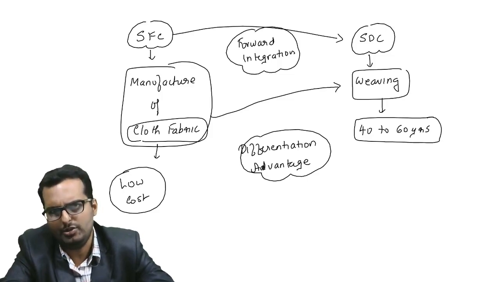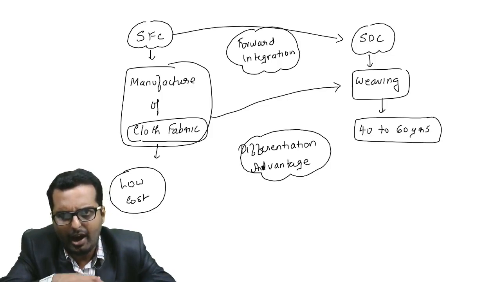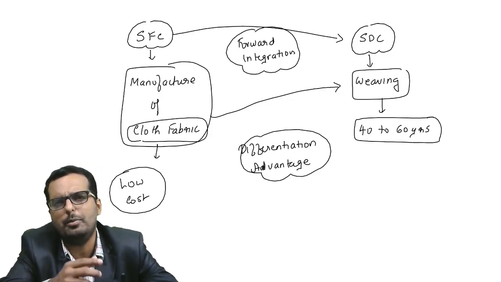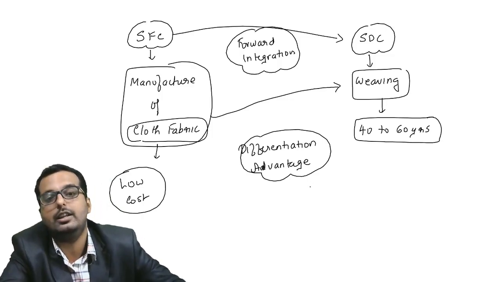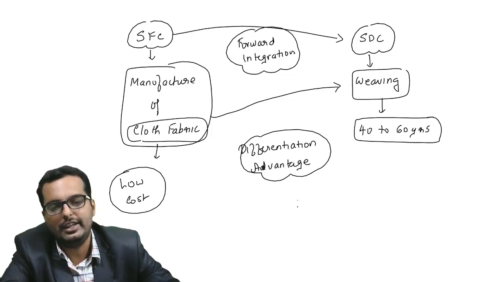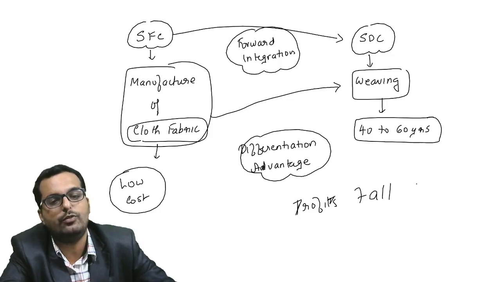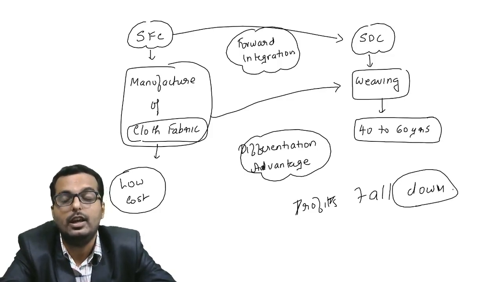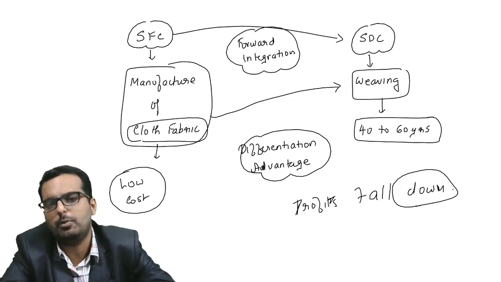60 years of age. So once they fall under this age category, they are not very much willing to change and they are people who are having economic crisis also. They don't want to go for very expensive products. Now suddenly, after going into forward integration, the profits of the company started falling down. This is what surprised SFC. They thought once they merge with SDC, they would be able to make better profit. But they were not able to make more profit.